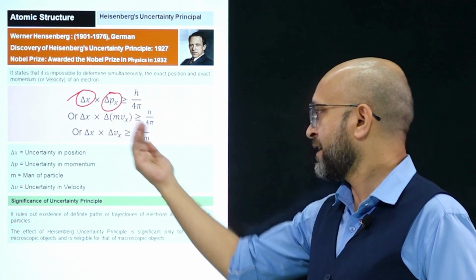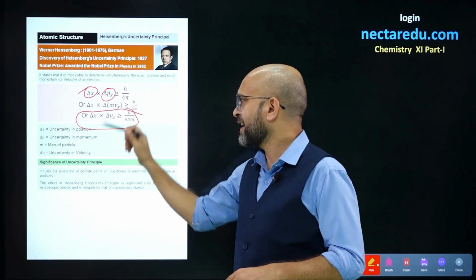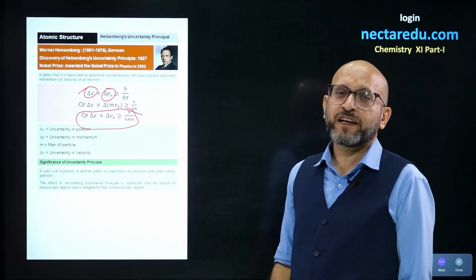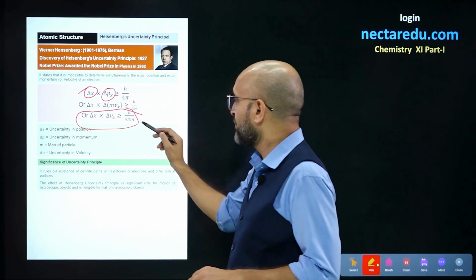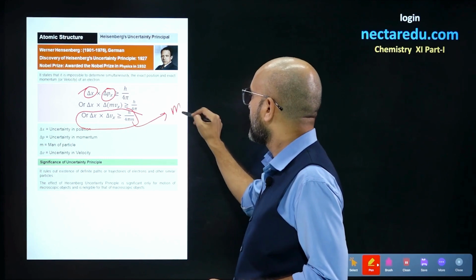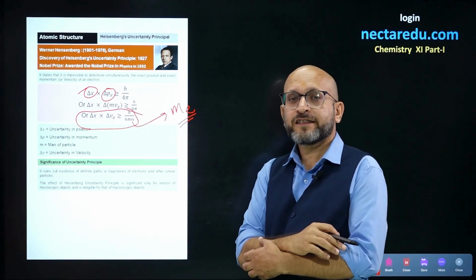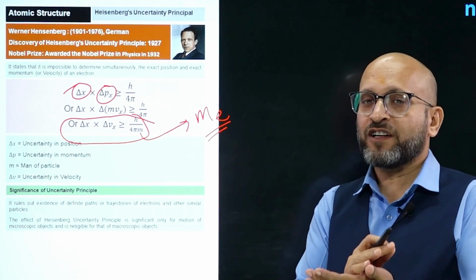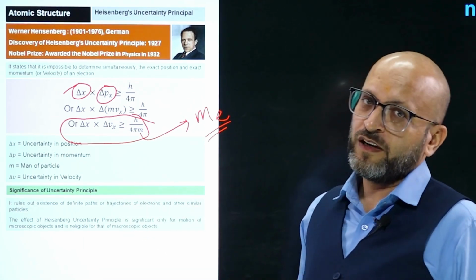So if you get m this side, you get this formula. Delta x into delta v must be greater than or equal to h by 4 pi m. And the mass m is the mass of electron. All right. Everything we are talking about here is about electron. It is not for all other particles. We are talking only about electron.